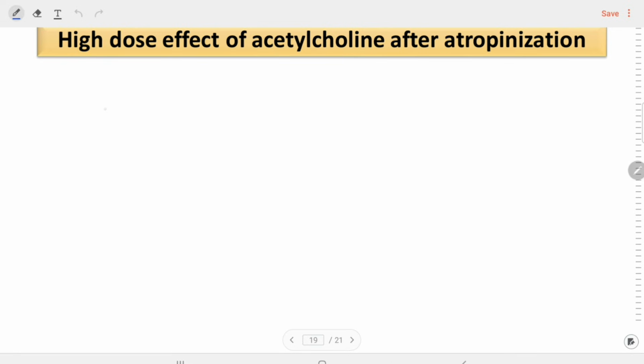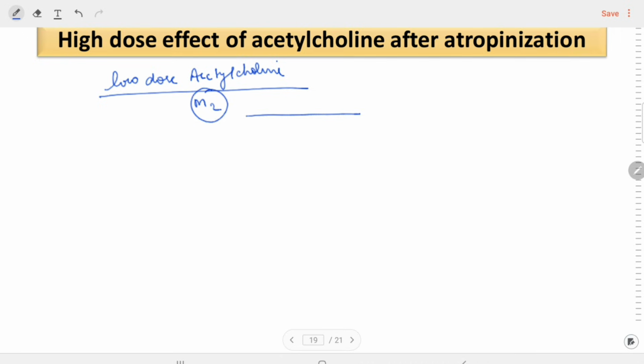What will happen after a high dose of acetylcholine after atropinization? So let's discuss low dose acetylcholine. If we give the low dose acetylcholine, that mainly acts on the M2 receptor, we already saw, that will lead to a decrease in heart rate, and because of the M3 receptor, that will lead to a decrease in the BP.